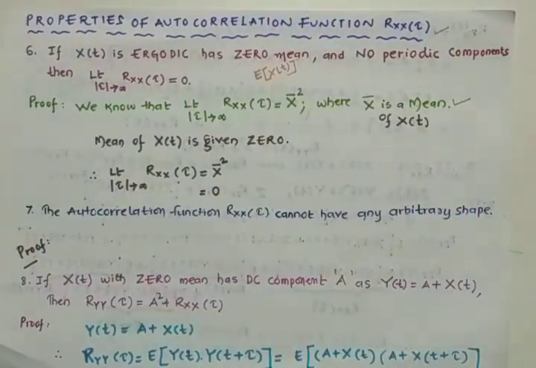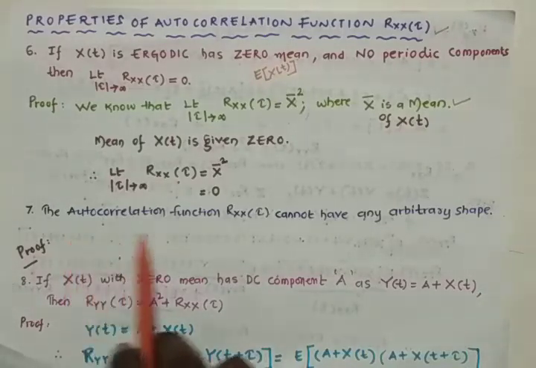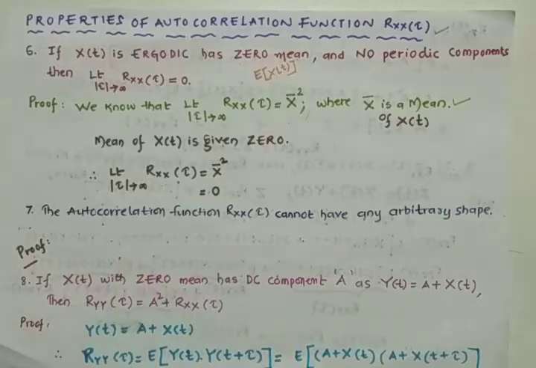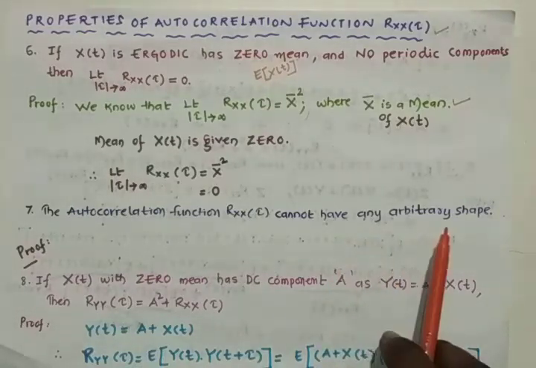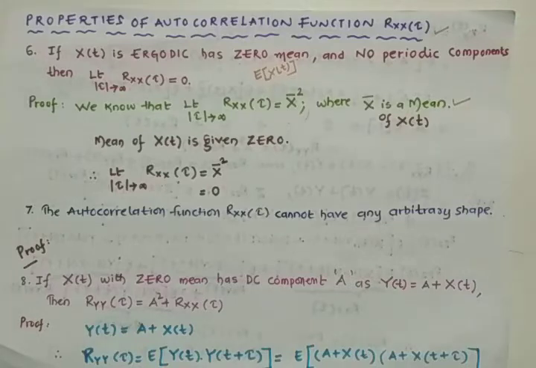And coming to the next property of the autocorrelation function: the autocorrelation function of a random process x of t cannot have any arbitrary shape.